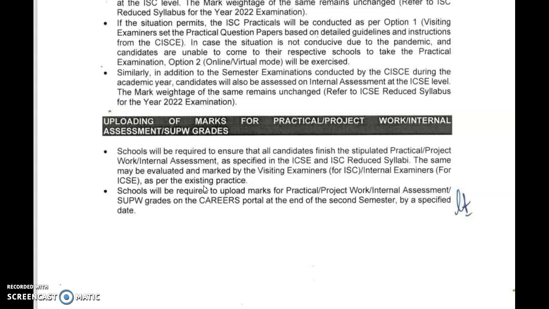Talking about project work or internal assessment, schools will be required to ensure that all candidates finish the stipulated practical or project work internal assessment as specified in the ICSE and ISC reduced syllabus. So one thing I want to tell you is that you have to submit your practicals, your internal assessment, whatever project work is allotted to you, because grades matter a lot in that part also. You'll get 20 to 30 marks in your project work. So please do it very carefully and try not to delay in submission.